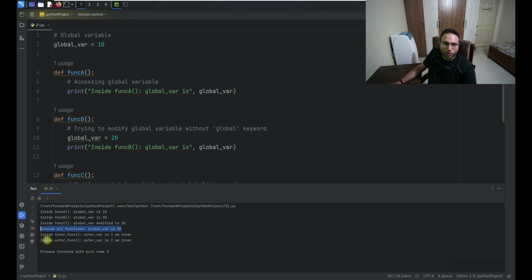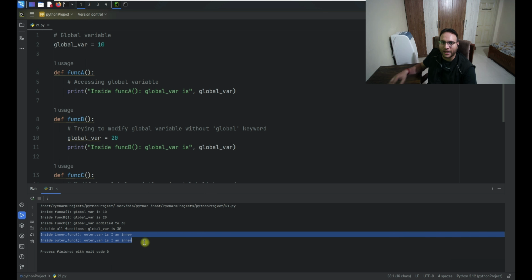Now when I'm trying to call the outer function itself, then it's a nested one. So you can see that the nonlocal keyword we are using inside of the inner function, and even that variable gets reflected in the outer function also. We can utilize the same value. Even though we have a different value in the outer function, whatever value is defined inside of the inner function, that same variable value will be reflected in both statements. So that's all about it.